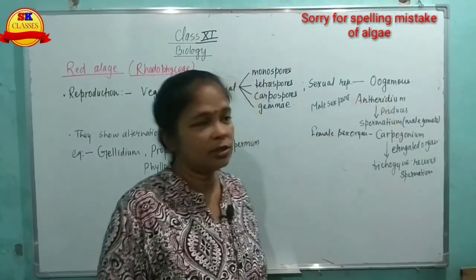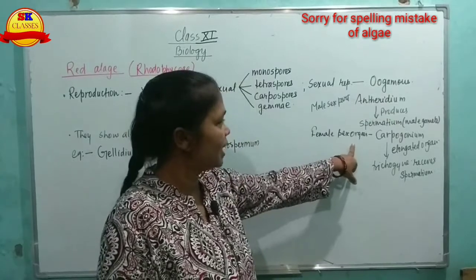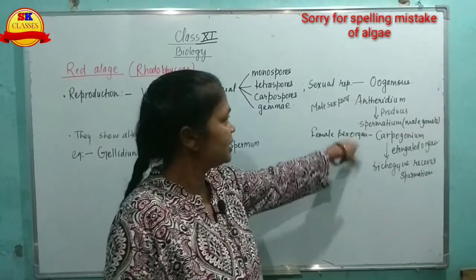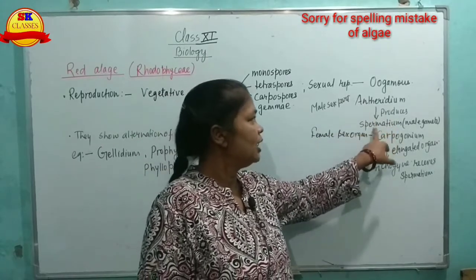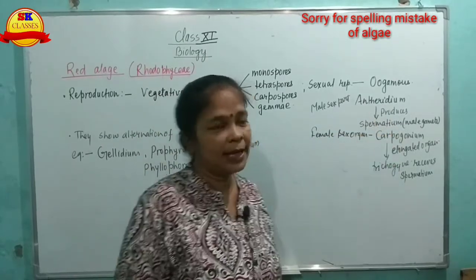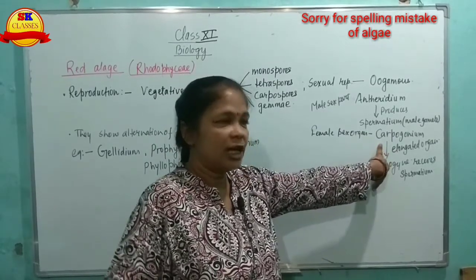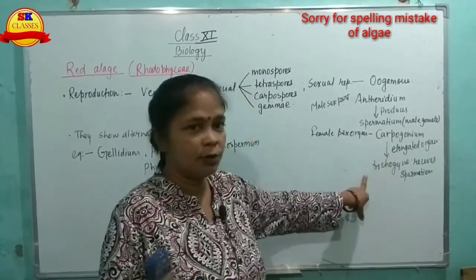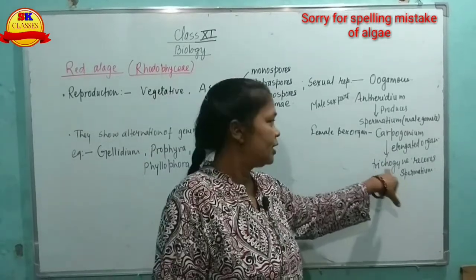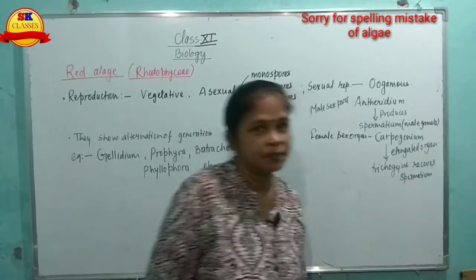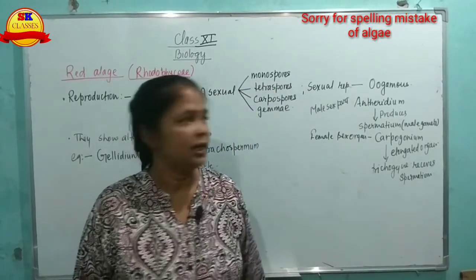There is a male sex organ and a female sex organ, male sex part and female sex part, or organ, anything we can say. Antheridium produces the spermatium, that is the male gamete, and carpogonium, which is an elongated organ, produces the trichogyne, which receives the spermatium, that is the male gamete.